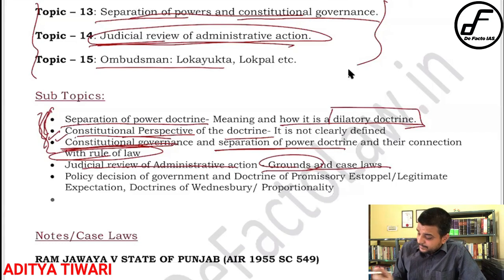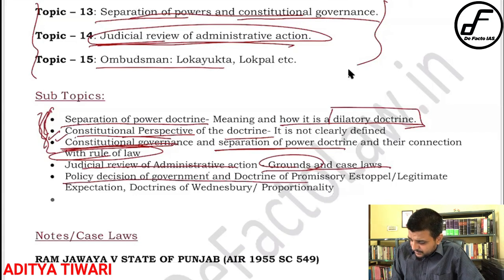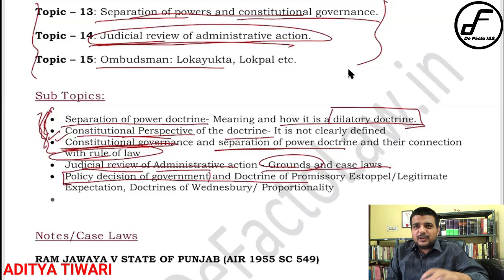Then, policy decision of the government. A lot of questions actually come from this part, because a lot of litigation and cases come through this itself. There was a BJP government, they promised something to Ambani, and later on the government changed and that government changed the policy. Now the question is: is the administrative decision which was taken later on open to judicial review? Because that is an administrative decision. That is actually something much debated.